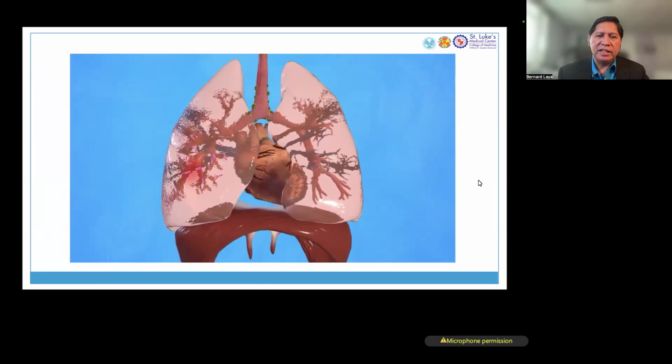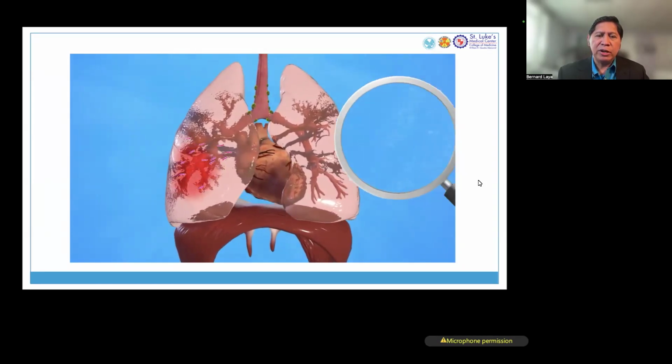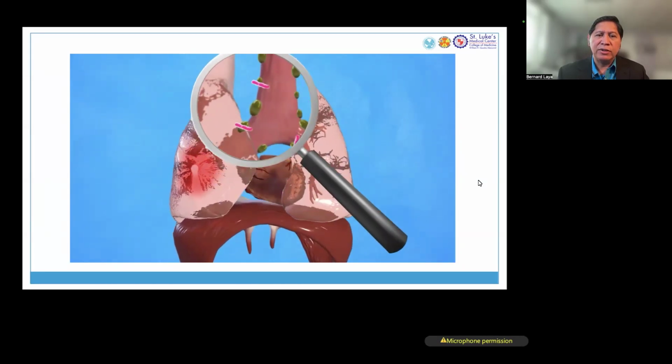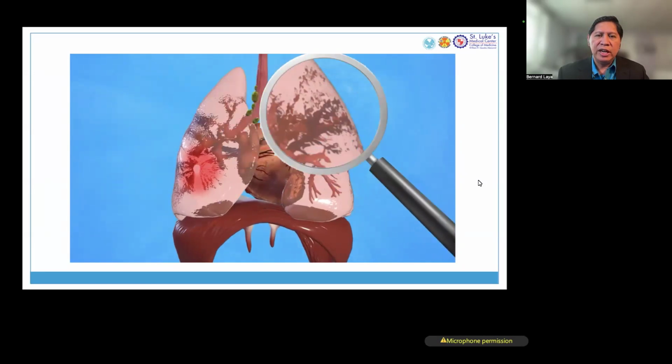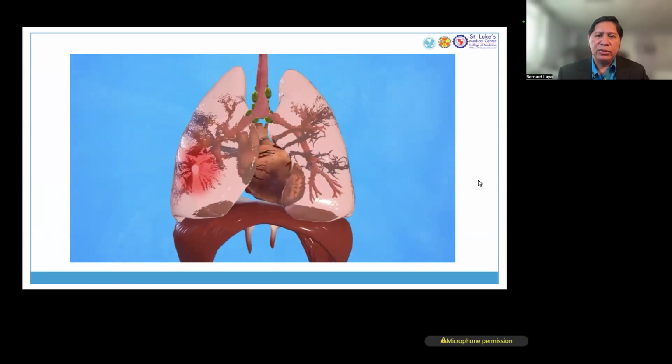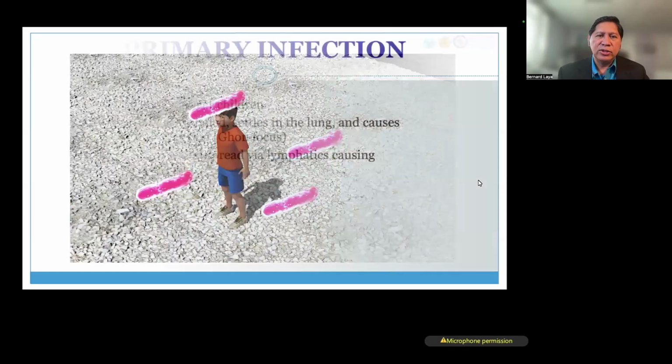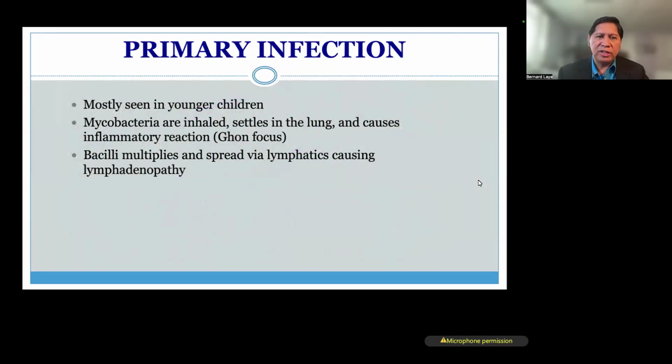And as the mycobacteria multiplies, it also travels to the lymph nodes, and the lymph nodes do enlarge, and the lymph node and the lung disease is the combination, or what we call the complex. So this is primary infection that is mostly seen in younger children.